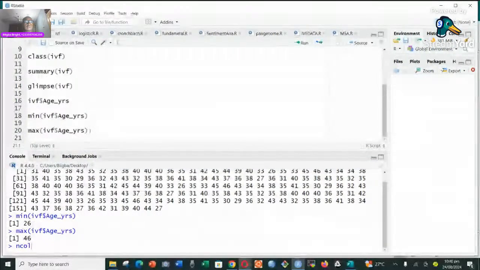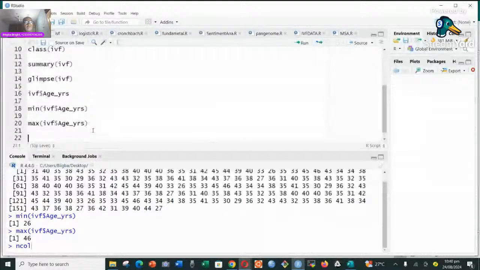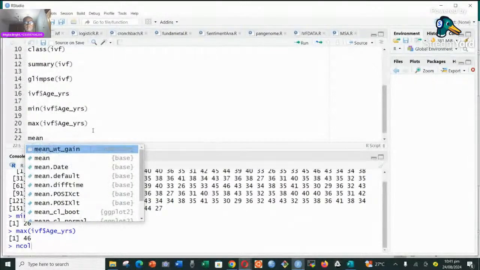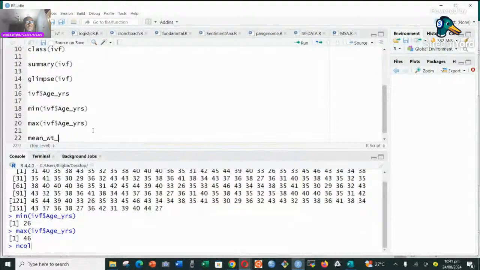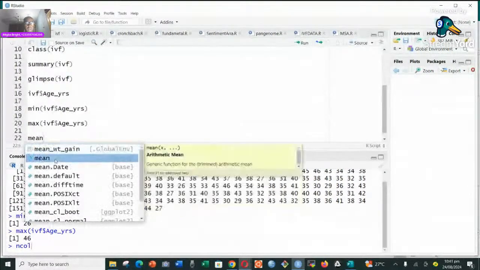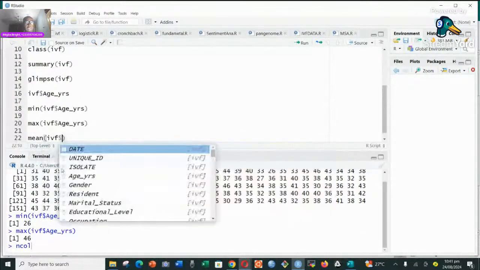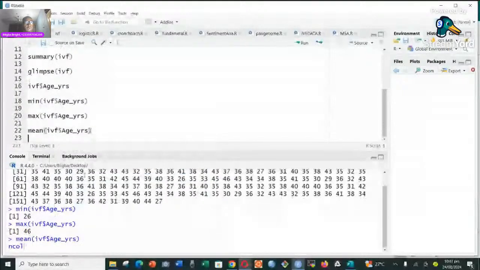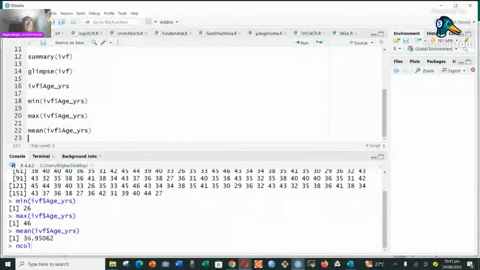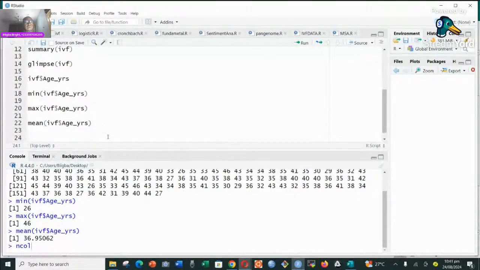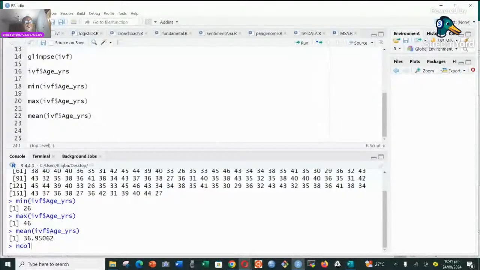So what is the mean age of the individuals we have? We can use the function mean, of the IVF, but we're not looking at the entire mean, we're looking at only the age. So we select age here and run it. It tells us that the mean age is 36 point something, that's about 37 years. So basically, that's how we can have a look at it. Sometimes, if you're not too statistical, then you don't want what we are looking at here, or the numerals.